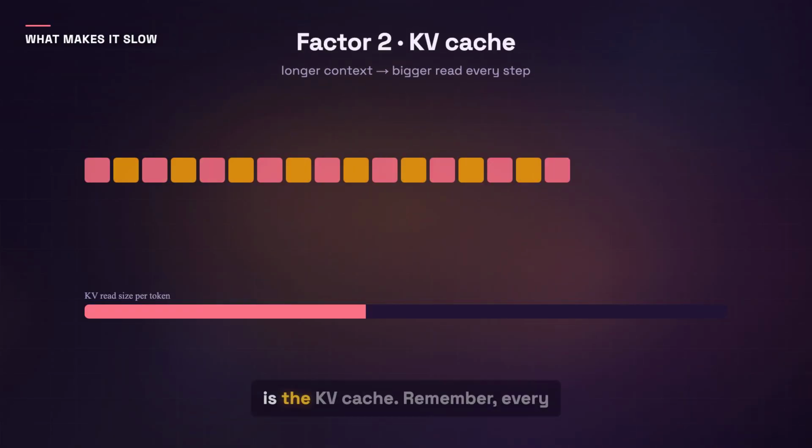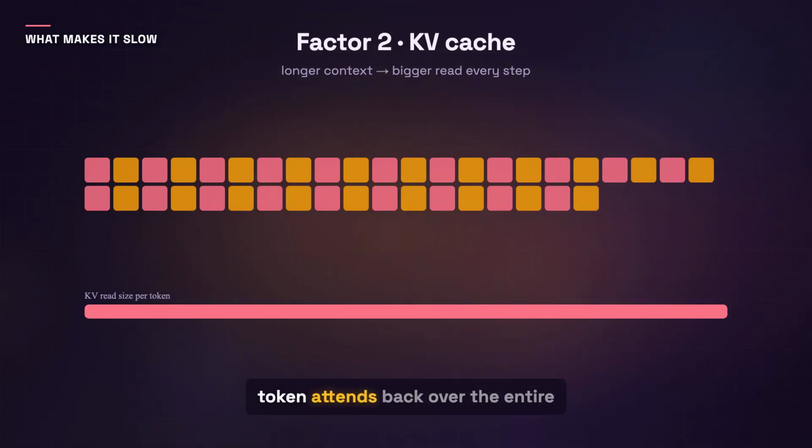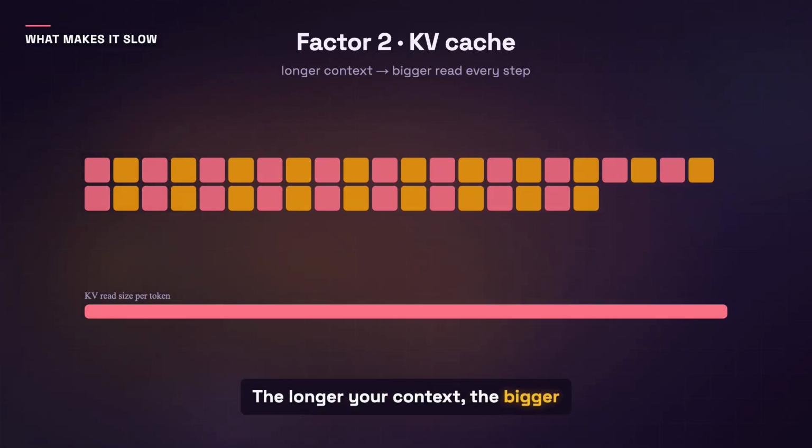The second factor is the KV cache. Remember, every token attends back over the entire conversation, so the model must also read the growing cache of past keys and values at each step. The longer your context, the bigger that read. As a chat gets longer, each new token quietly gets more expensive to produce.